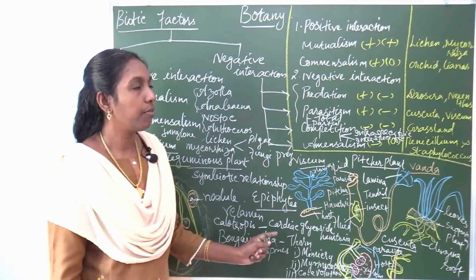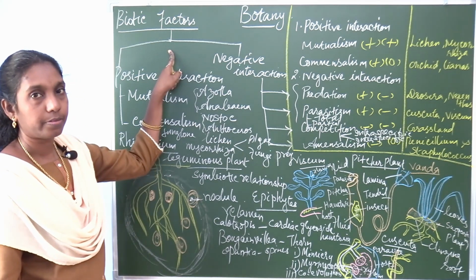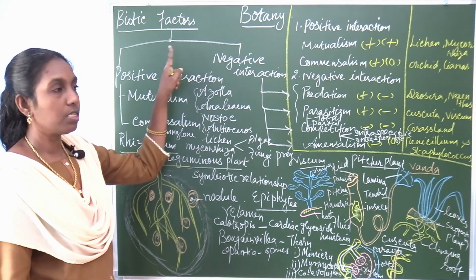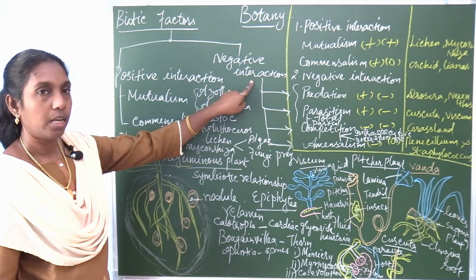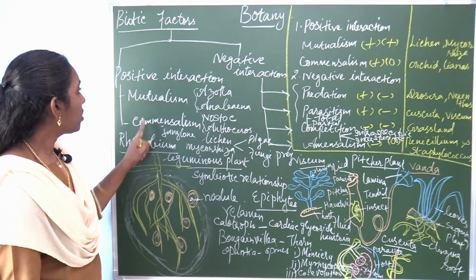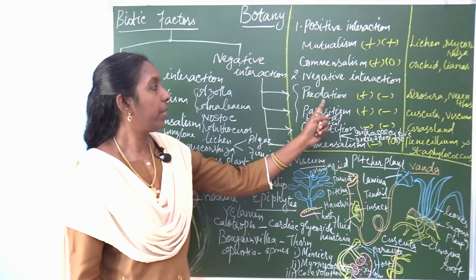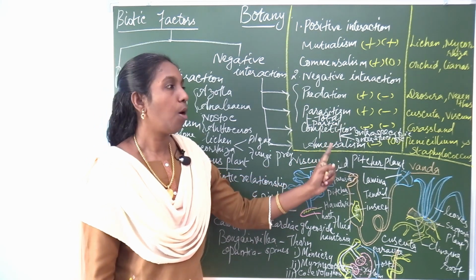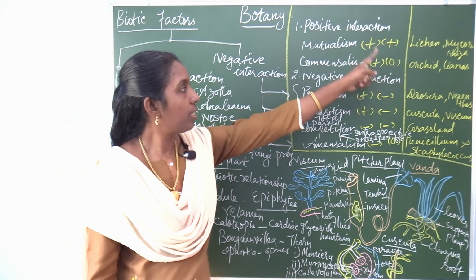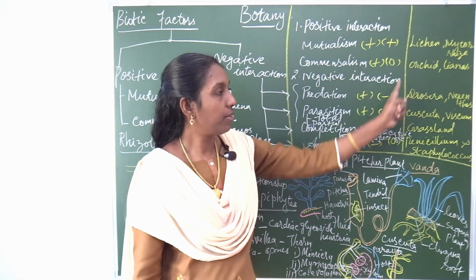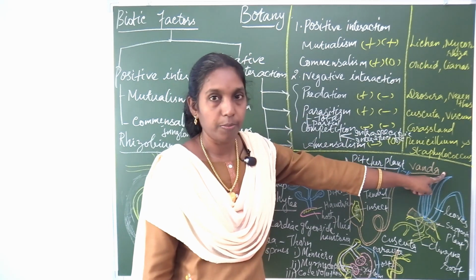So once again, let's review what you learned today. Biotic factors are broadly classified into positive interaction and negative interaction. Under positive interaction: mutualism, commensalism. Negative interaction: predation, parasitism, competition, and amensalism. First learn all the definitions in the table column. If you learn this table column, you get the definitions as well as the examples.